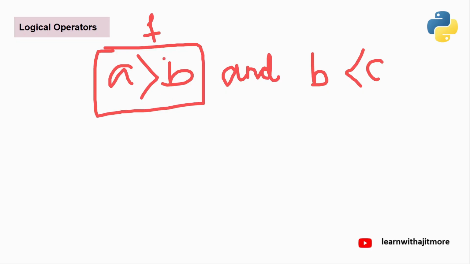Why? Because the first part has come false. And in ANDing, when one is false, the entire answer is false. So it will not even check whether B is less than C. So that is called short circuit evaluation.